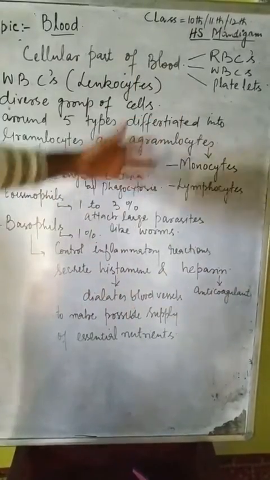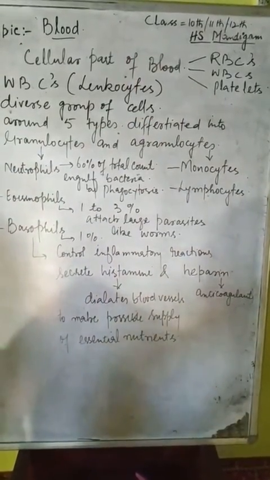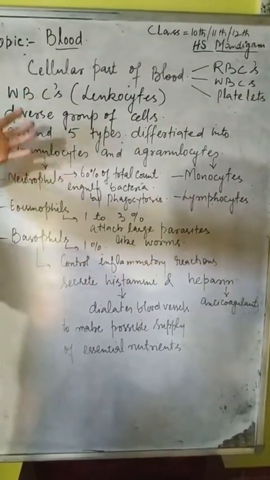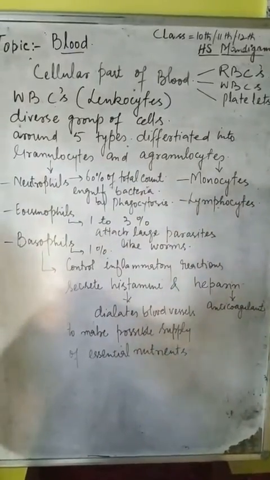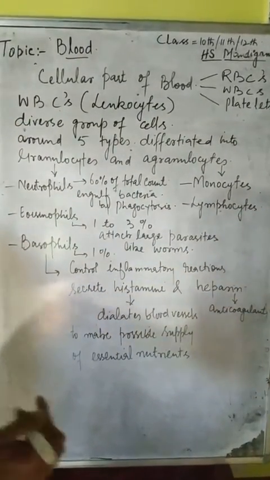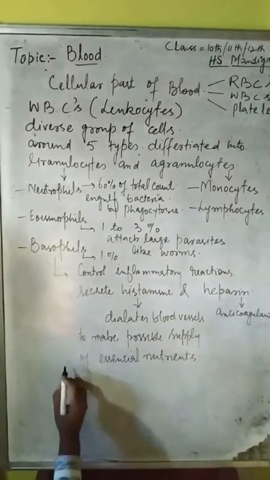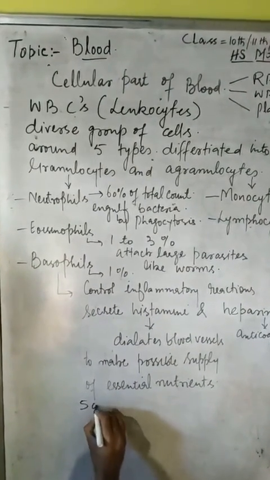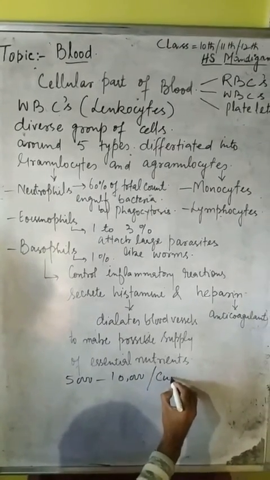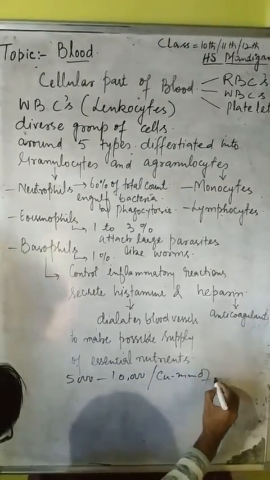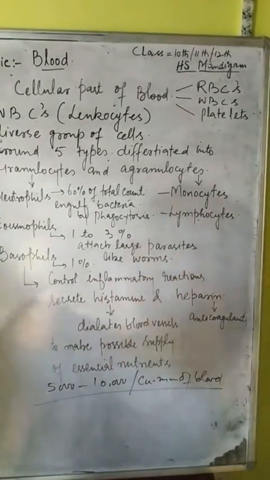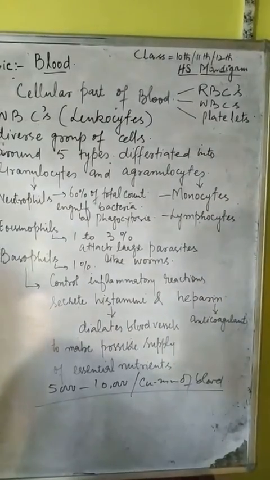Now I would like to discuss the platelets. But before that, the number of WBCs is lesser than the number of RBCs. They are around 5,000 to 10,000 per cubic millimeter of blood. So now I would like to discuss the blood platelets.